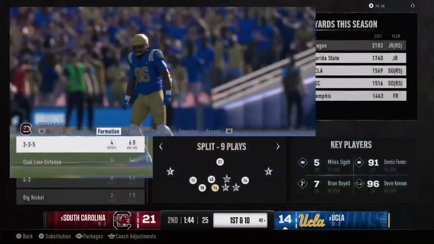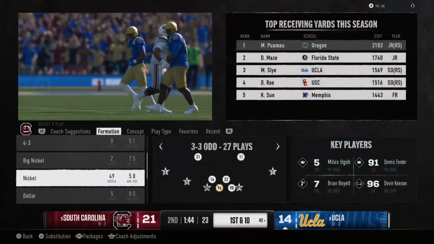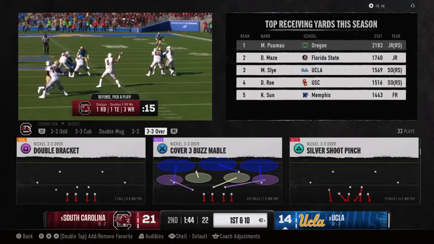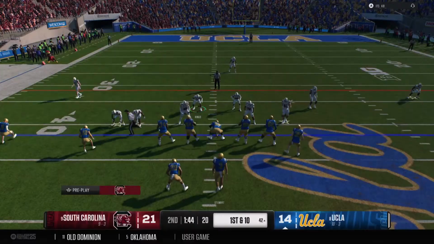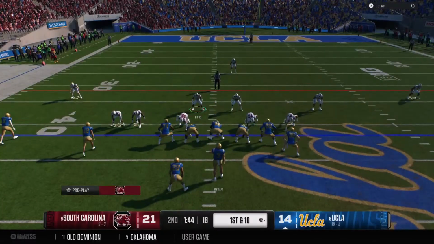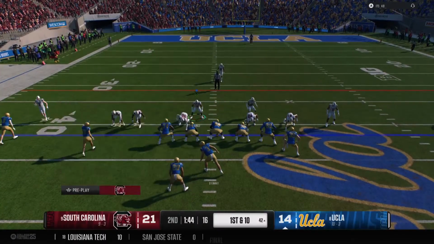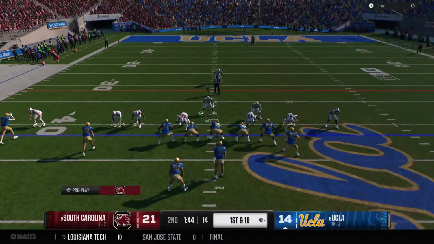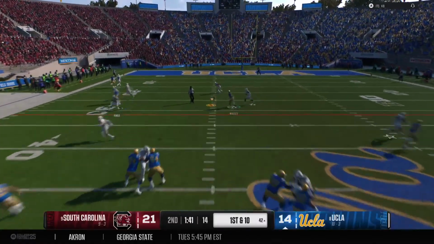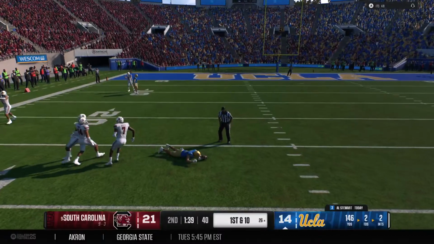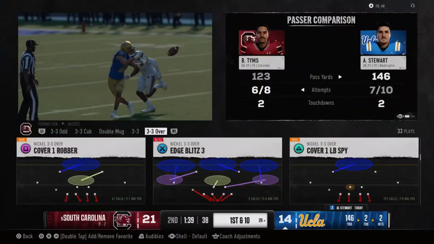Incomplete, a huge fourth down stand by this defense. Oh my gosh, a dropped pass here on this fourth down play. Everything was perfect. The execution is there. The route is nice. The ball is on the money. All he has to do is catch it, and it's a first down, and he drops it. This one could come back to haunt him. Easy throw to a wide open receiver downfield.